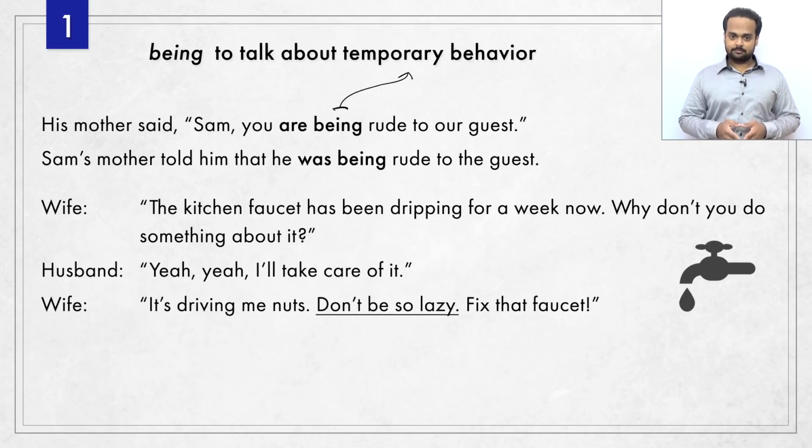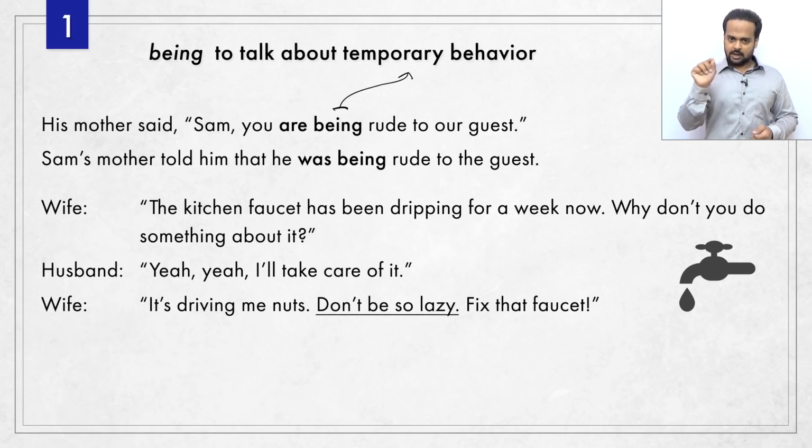Here's another example. This is a conversation between a husband and wife. The wife says, "The kitchen faucet has been dripping for a week now. Why don't you do something about it?" Dripping means that water is falling off in drops. Usually when that happens, it makes an annoying, unpleasant sound. The husband says, "Yeah, I'll take care of it." And the wife responds, "It's driving me nuts." That's an idiom. It means it's really irritating to me. I'm going mad because of it. "Don't be so lazy. Fix that faucet."